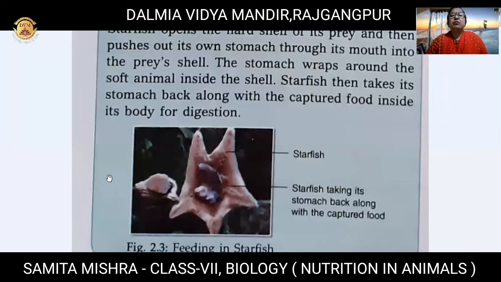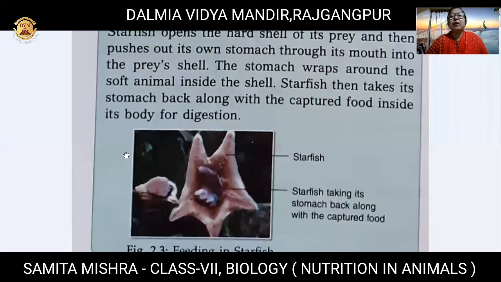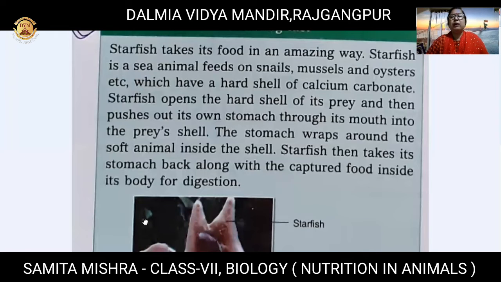So here the starfish brings out its stomach from the body through its mouth, and then it captures the prey's shell, the outermost covering. Then the stomach wraps around the soft animal inside the shell, and then the starfish takes its stomach back along with the captured food inside its body for digestion. Then the process goes on.